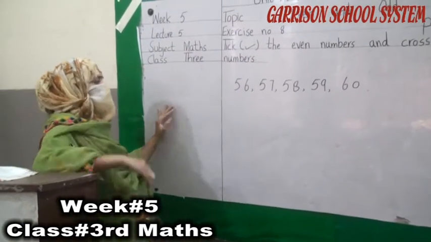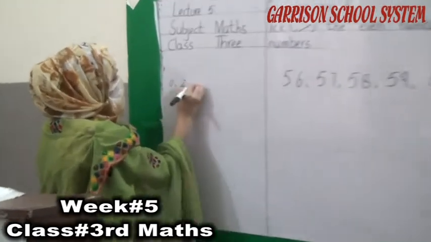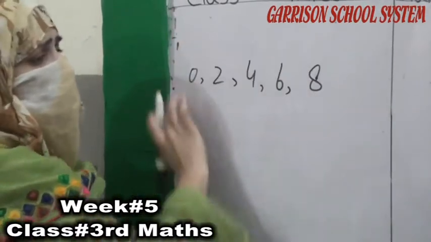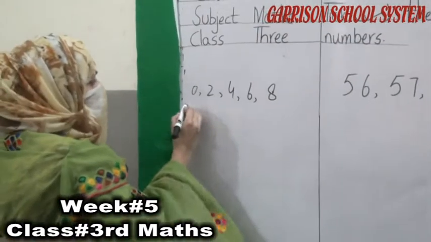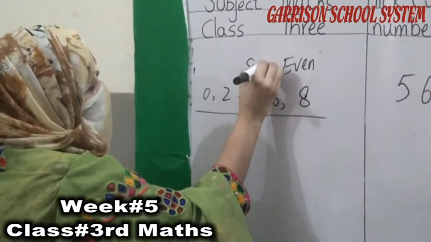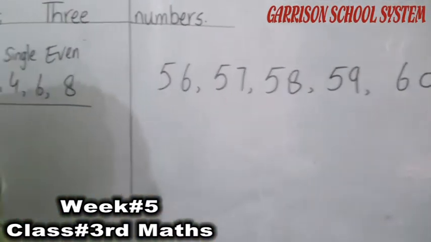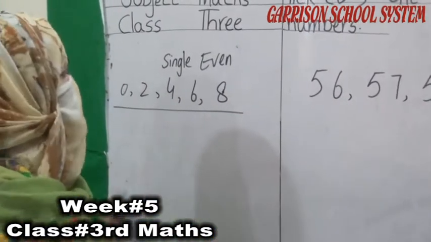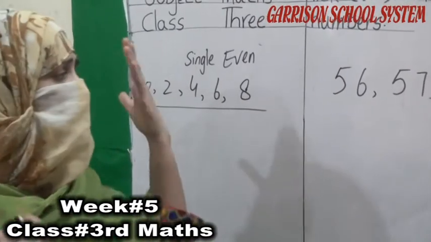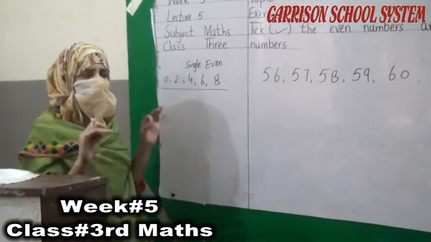Okay students, all of us know 0, 2, 4, 6 and 8 are even numbers, but these are single digit numbers. Single even numbers, but here two-digit numbers are given to us. Here we have single numbers and here we are given 2-digit numbers. So how can we find which are even numbers and which are odd numbers? So here is a trick.